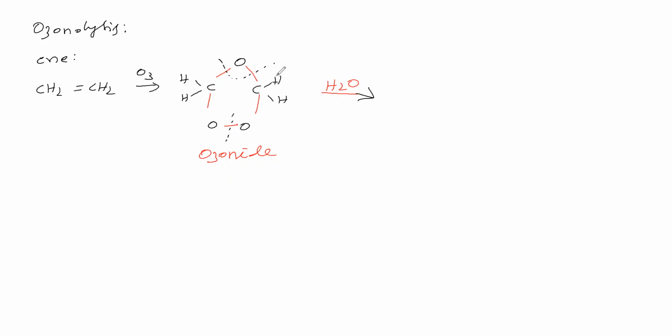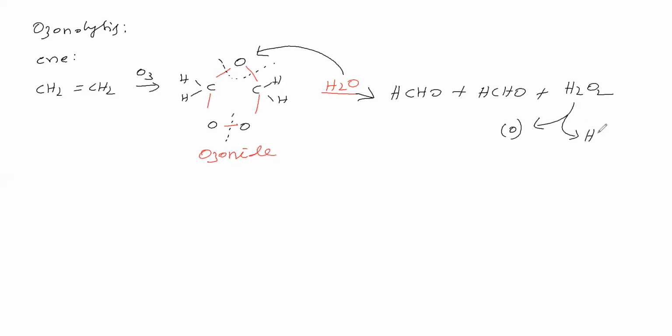So this becomes what, in the sense, formaldehyde. Then this water takes this oxygen and becomes what, in the sense, hydrogen peroxide. This hydrogen peroxide gives nascent oxygen. Then hydrogen peroxide becomes water.